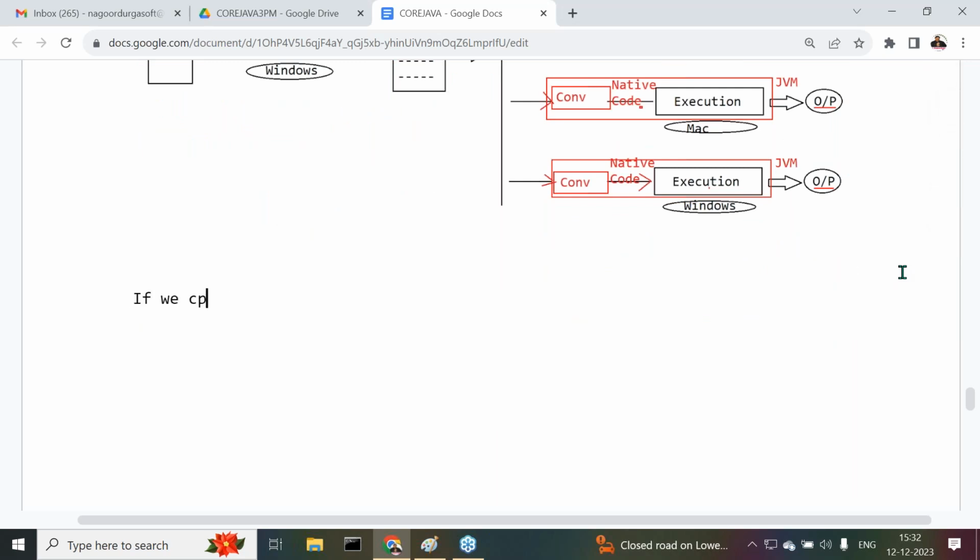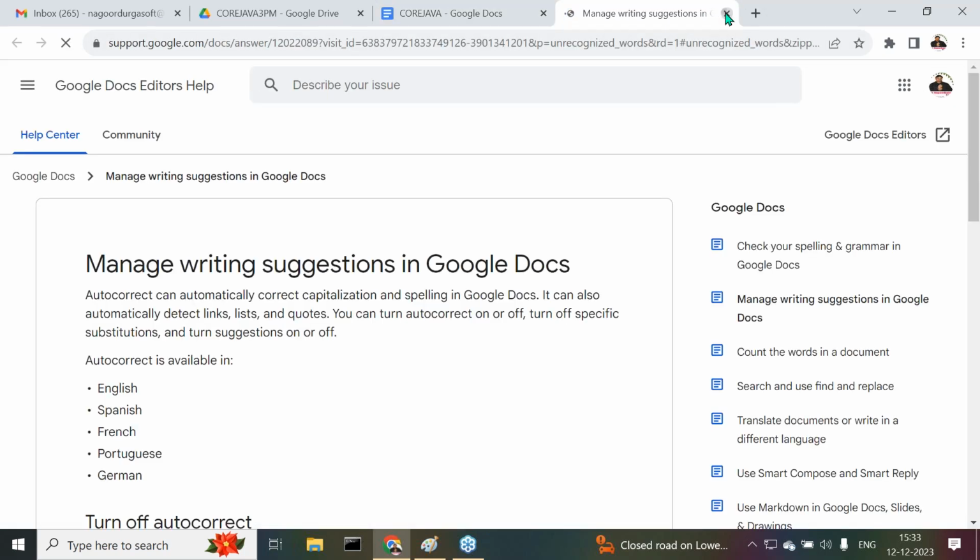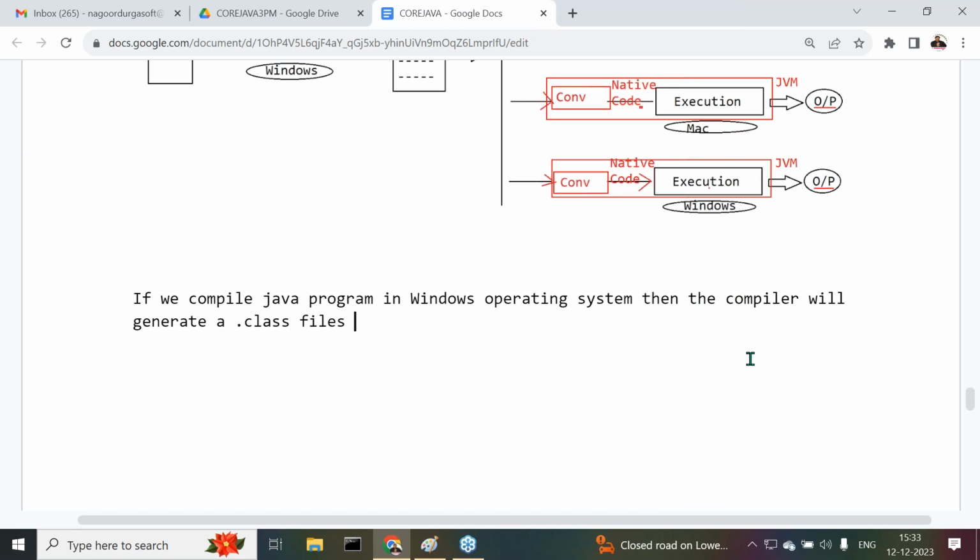If we compile a Java program in a Windows operating system, then the compiler will generate a dot class file, where the dot class file contains bytecode.